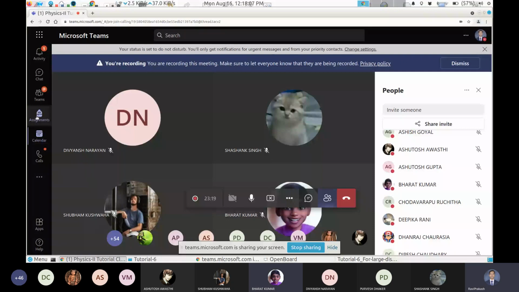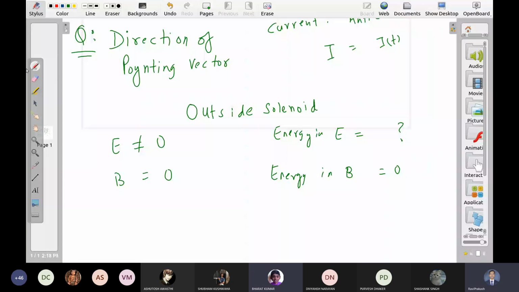Sir, cannot it be calculated using the energy density of the electric field formula, half epsilon naught E square, dV? Yes, but there is a condition with that. When you say the energy density is this, it must be an electrostatic field.